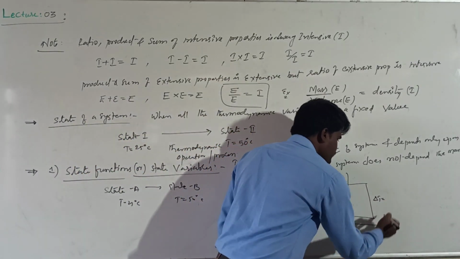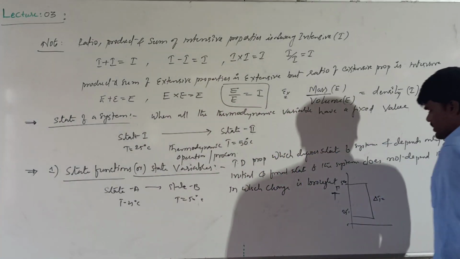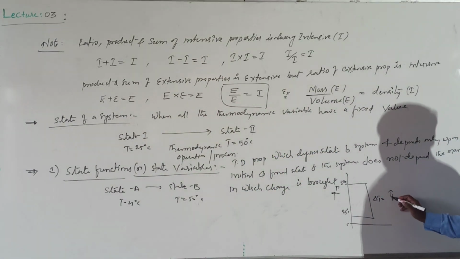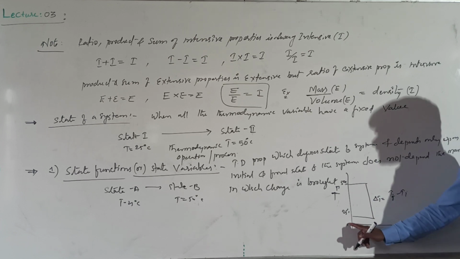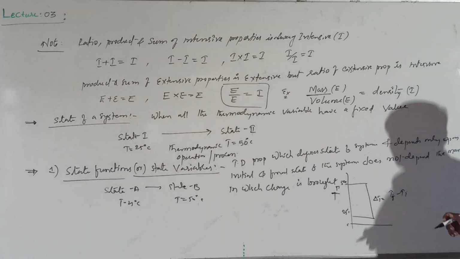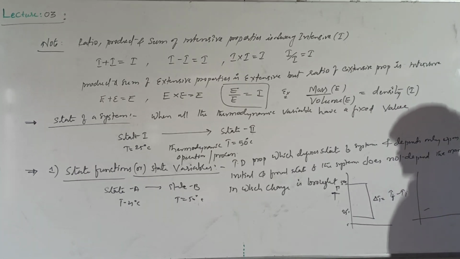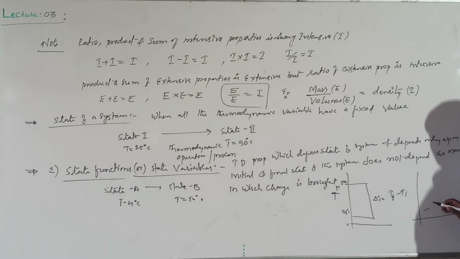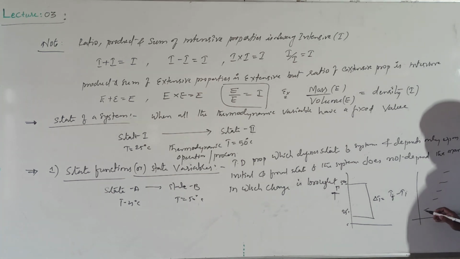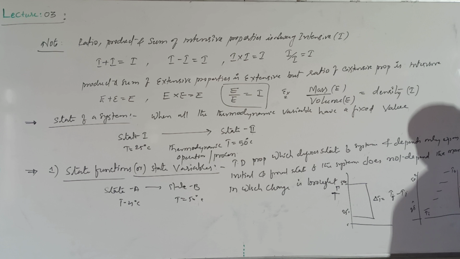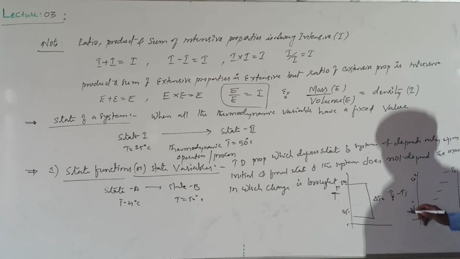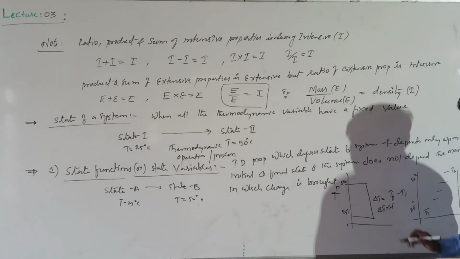This is called delta T. What is meant by delta T? Delta T will be equal to T final minus T initial. What is T initial? 25 degrees. What is T final? 50 degrees Celsius. This is one way in which the change can be brought. What is the other way? The other way is that you can bring this temperature to 50 degrees step by step. Increase 2 degrees or 5 degrees in one step, again 5 degrees, again 5 degrees, again 5 degrees. This is the T initial, which is at 25 degrees Celsius, and this is the T final, which is at 50 degrees Celsius. Here also, the delta T will be equal to 25 degrees only. Are you getting this?